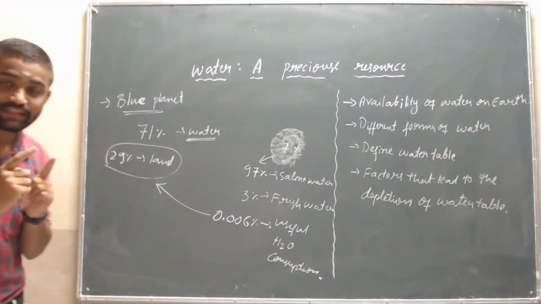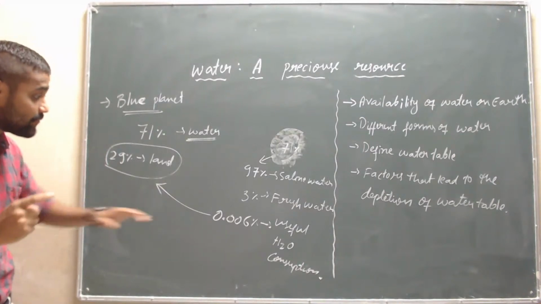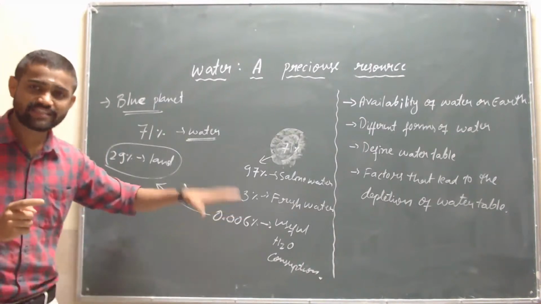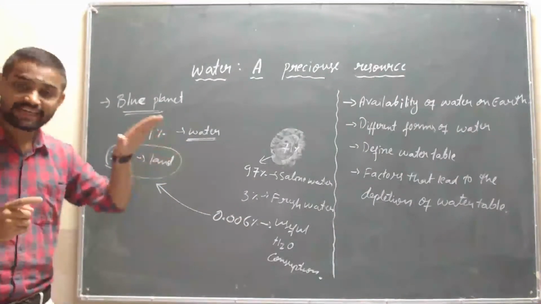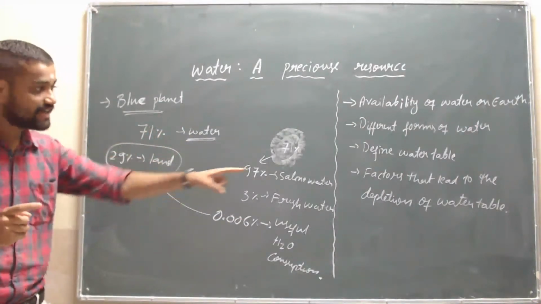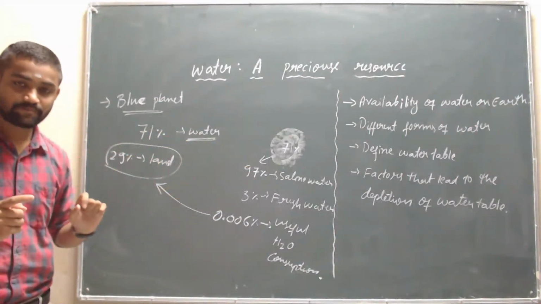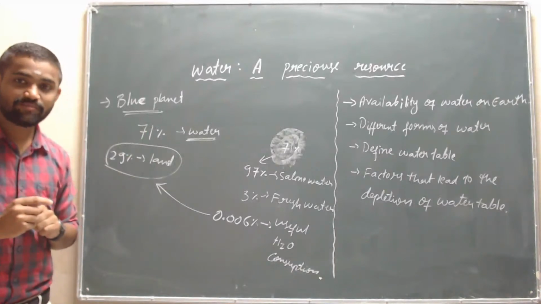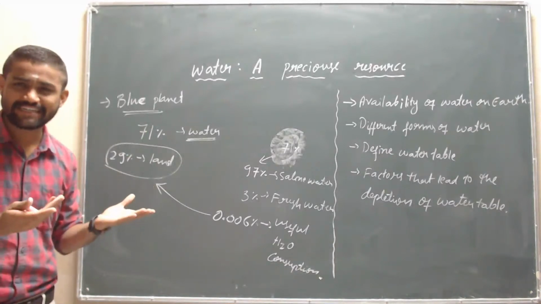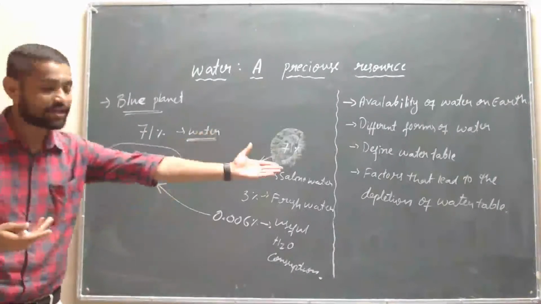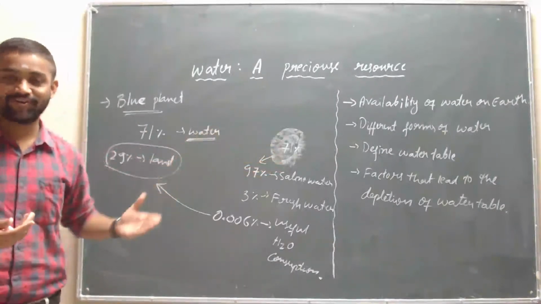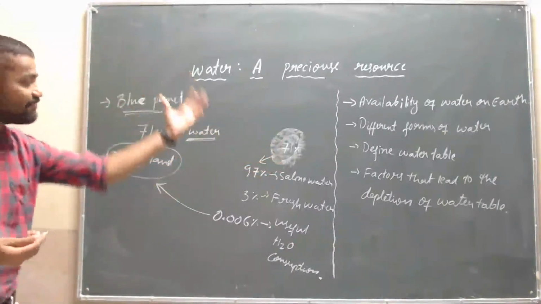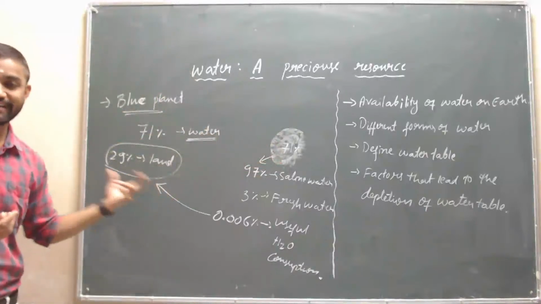Are you getting my point? I mean, here the water resource is decreasing, that is, depleting. Why? Because of population increase, whatever it may be. I will talk about that later on. Okay, and this is the availability of water on the earth.